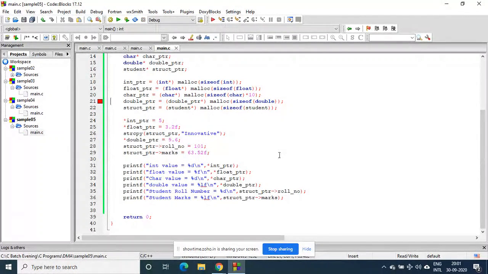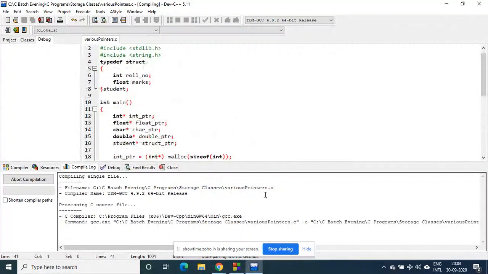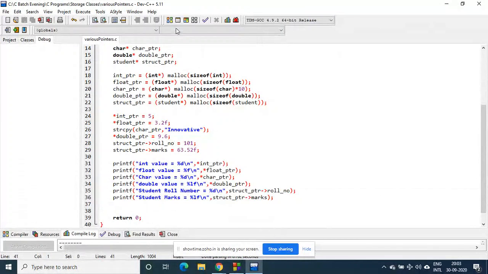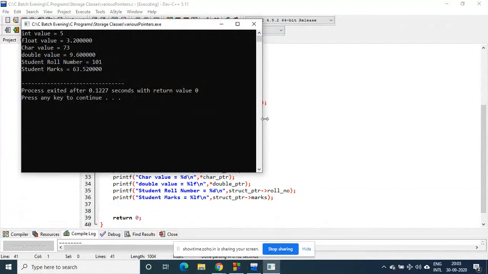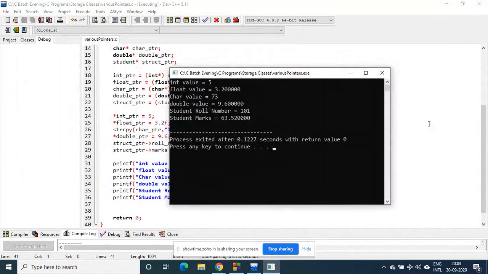What is here? Yeah, so that I told you, some Code Blocks compiler IDE has some serious issues. So you just see that these five, all these values have been stored on the heap, right? All these have been stored on the heap, right?